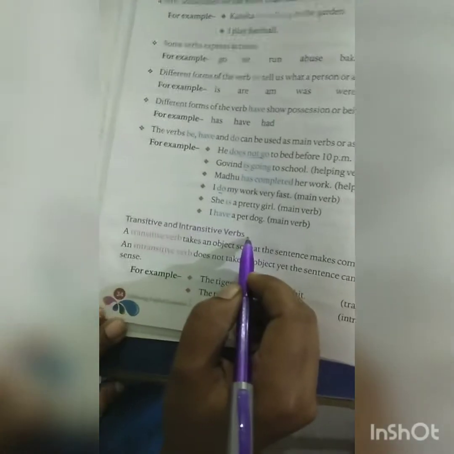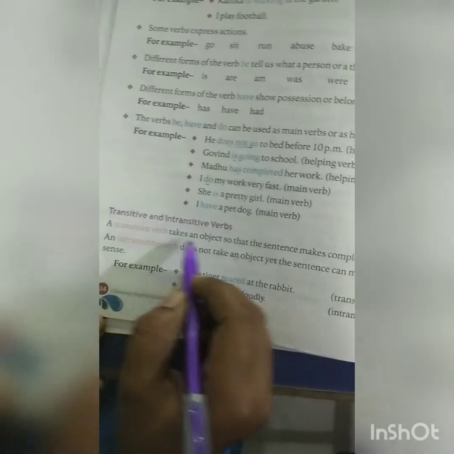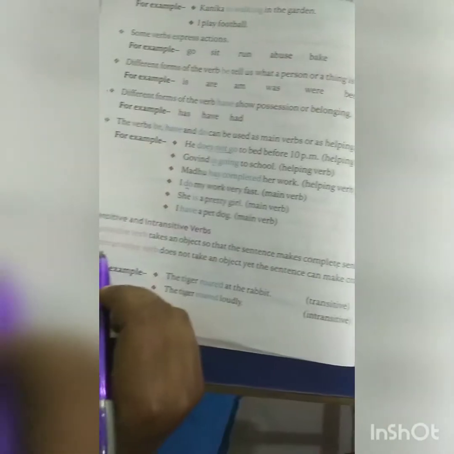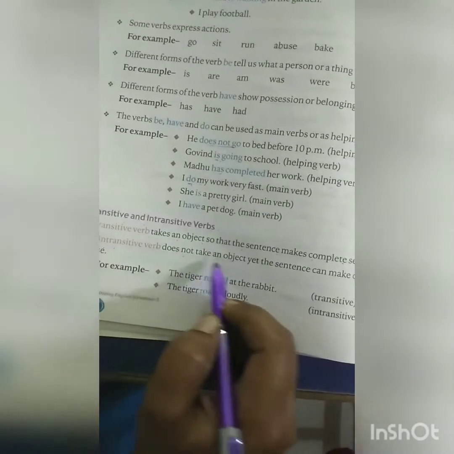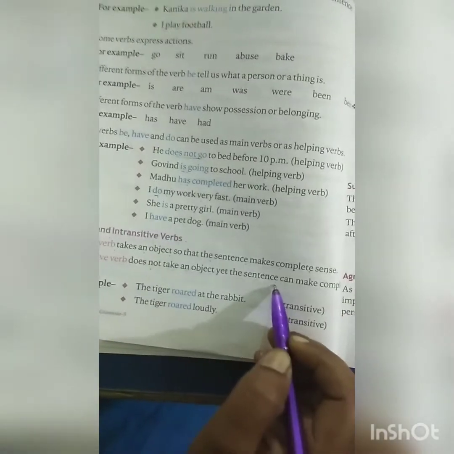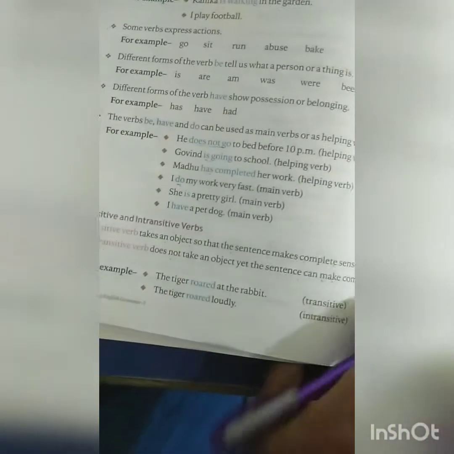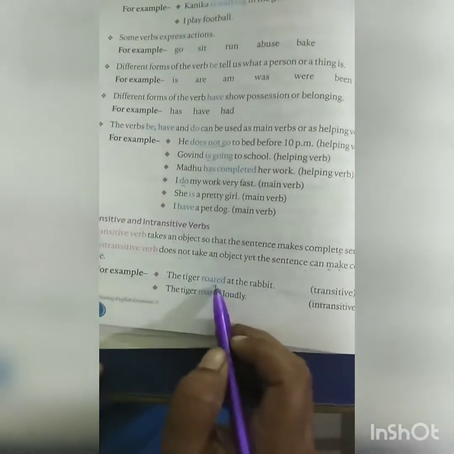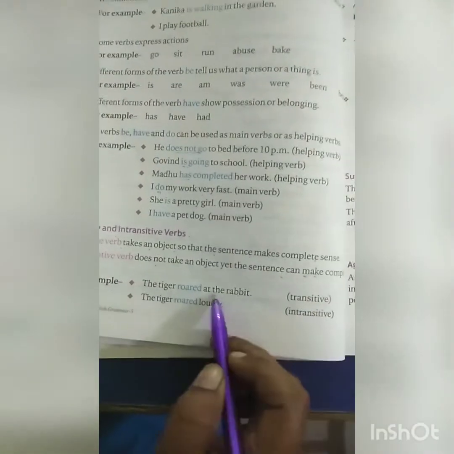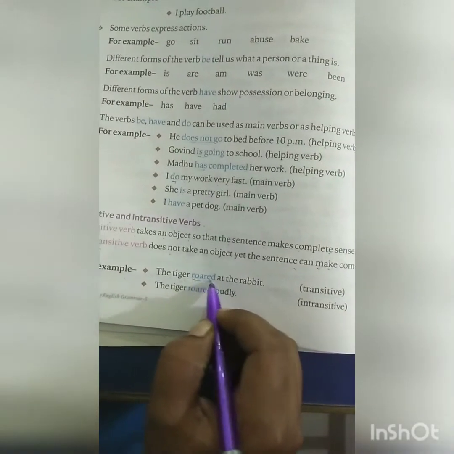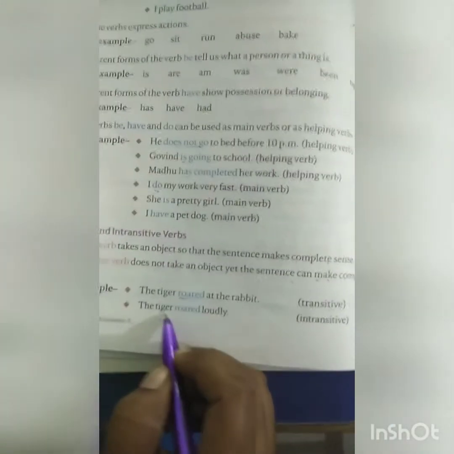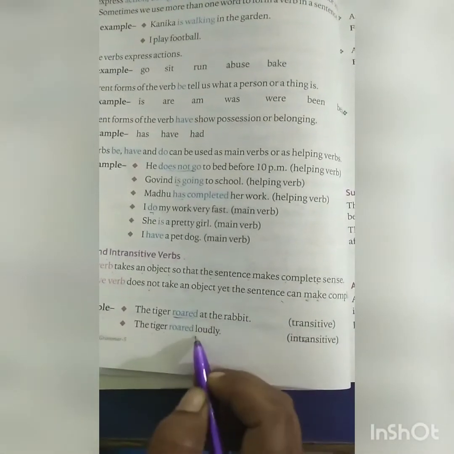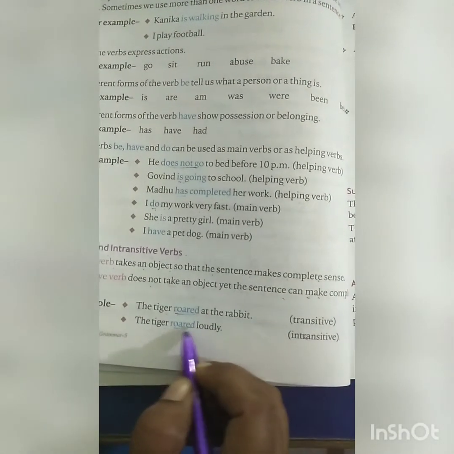Transitive and intransitive verbs. A transitive verb takes an object so that the sentence makes complete sense. An intransitive verb does not take an object, and the sentence can still make complete sense. For example, the tiger roared at the rabbit. This is a transitive verb because it has a verb and an object. The tiger roared loudly. This is intransitive because there is no object, only a verb.